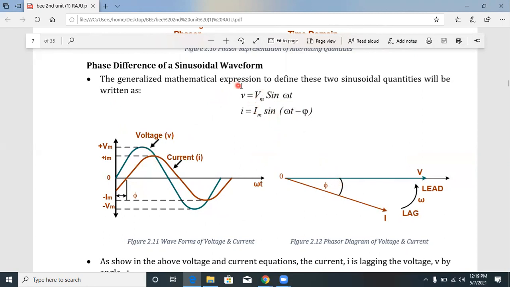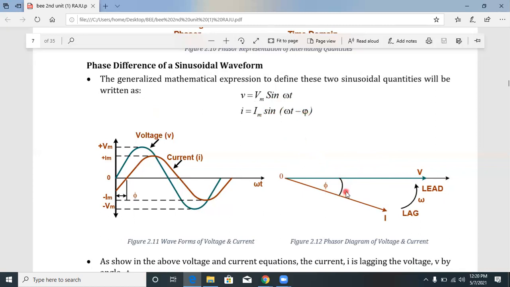By considering V is equal to Vm sin omega t as a reference, starting at 0 onwards, that's why it is in phase. In phase means 0 degrees. So in phase, V is equal to Vm sin omega t, with its magnitude and direction. And then the current I is equal to Im sin omega t minus pi degrees. That's why it's lagging by pi degrees.